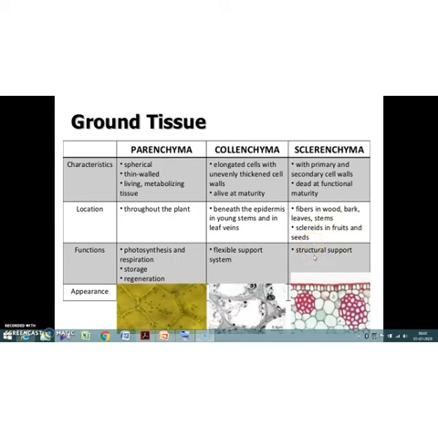So that is about today's class. Hope you all understood the concept well. Today we discussed only the simple permanent tissue. Next class we will discuss complex permanent tissue, xylem and phloem. Okay? So study the notes well, draw the diagrams and study their functions.